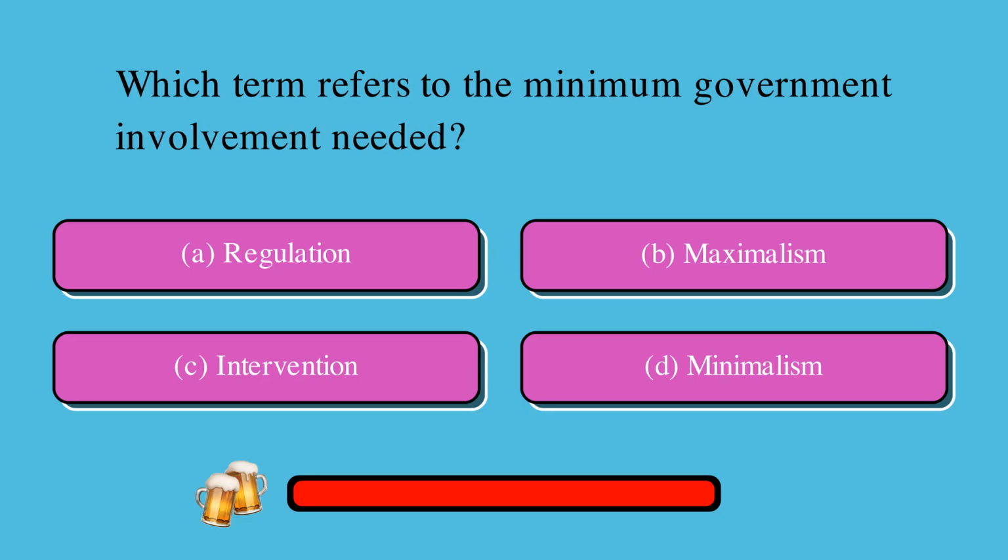Which term refers to the minimum government involvement needed? Is it A, regulation, B, maximalism, C, intervention, or D, minimalism? The correct answer is D, minimalism.